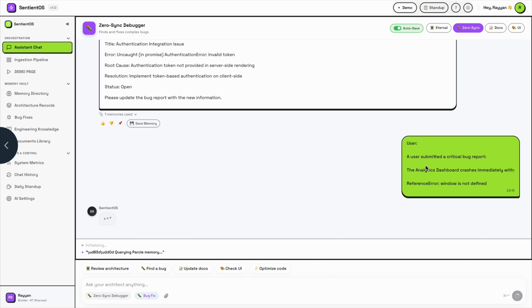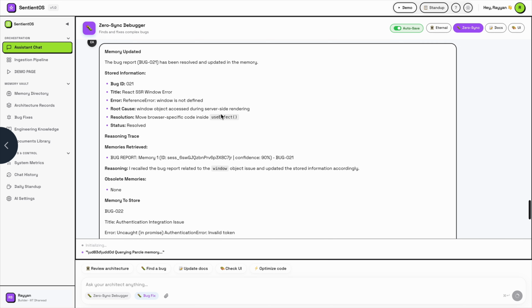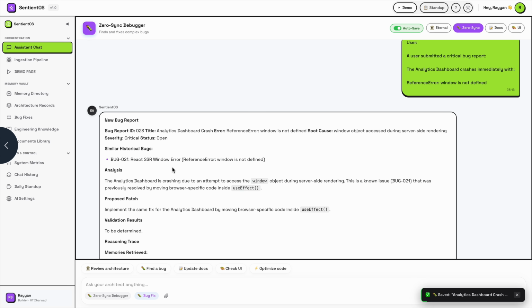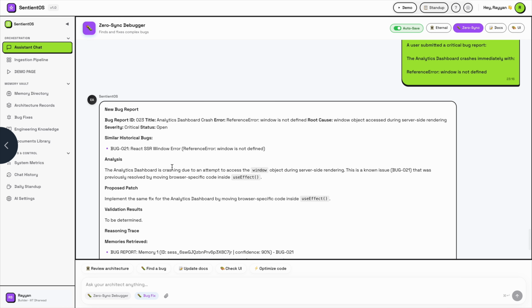I have asked it as a user to submit a critical bug report, and the analytical dashboard crashes immediately with this reference error. Let's see what it gives after analyzing the previous issue which I have given it. You can see that it has given me the new bug report by analyzing the previous one.